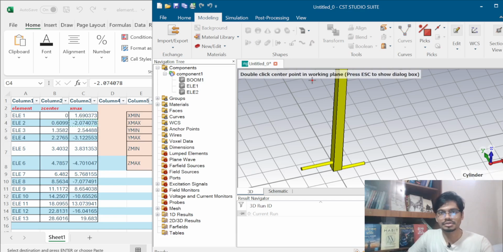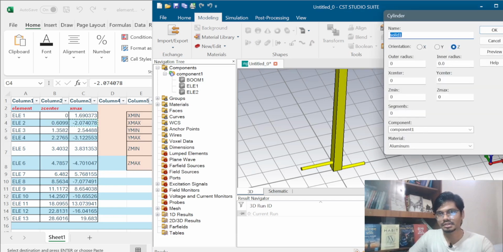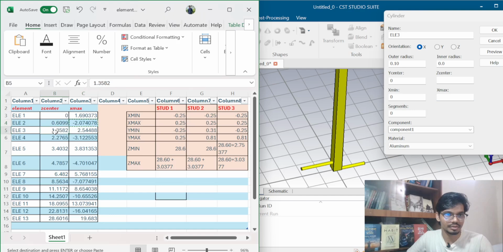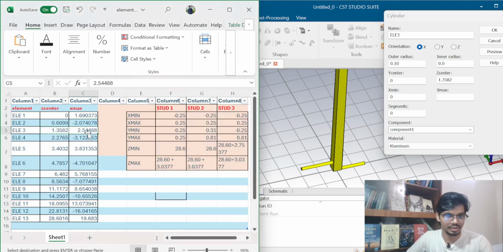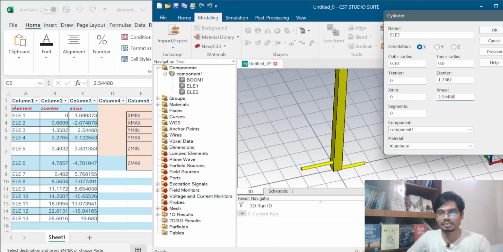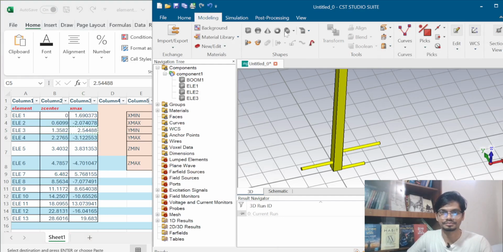And again I have to go to the cylinder, then press ESC, then orientation will be X, the element will be 3, outer radius will be 0.10, Z center and X max will be different. For element 3, Z center will be 1 point something, so I can copy it and then paste it, and X max will be 2 point something, and I just copied it, then click OK.